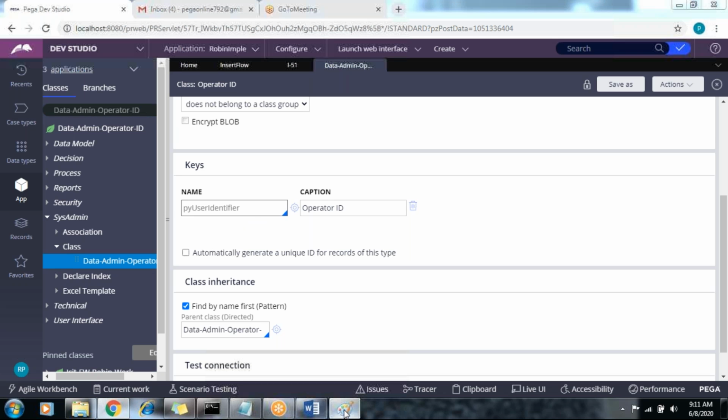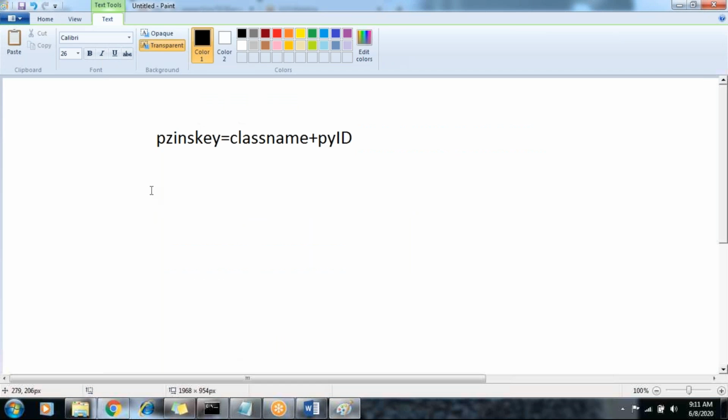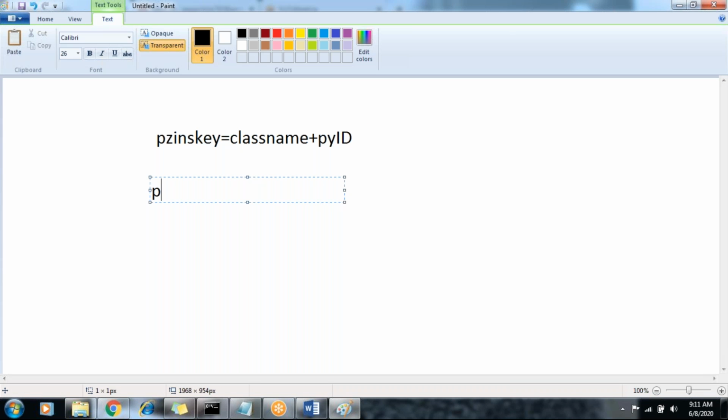What is the PZINSKEY of the operator table? Tell me. Class name. The class name is Data-Admin-Operator-ID.